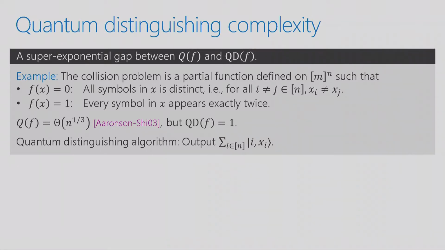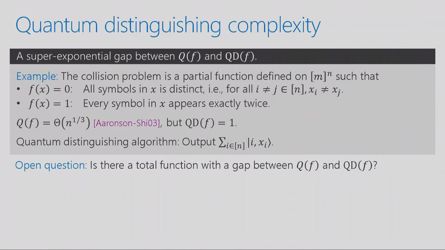What we don't know in this work is whether there's any total function with a gap between these two measures. So this was a partial function. As I said before, life is usually much easier with partial functions. You can always exhibit large exponential gaps. For a total function, we don't know if there's any gap between these two measures.